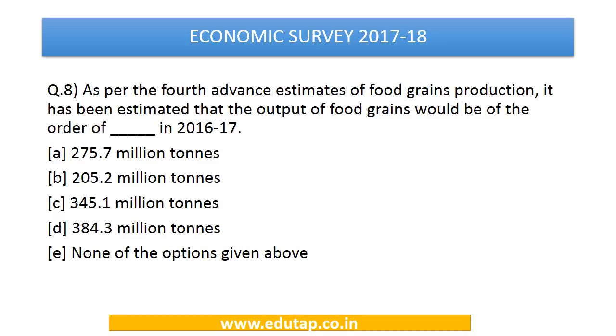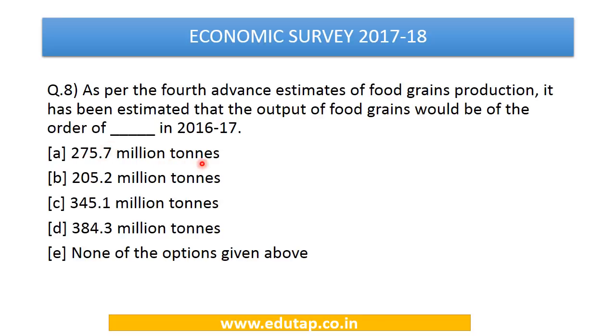As per the fourth advanced estimates of food grain production, it has been estimated that the output of food grains would be of the order of dash in 2016-17. So this is a direct factual question which we have picked from the economic survey. Here the options are 275.7 million tons, 205.2 million tons, 345.1 million tons, 384.3 million tons, or none of the above. So here the right answer is A, 275.7 million tons.